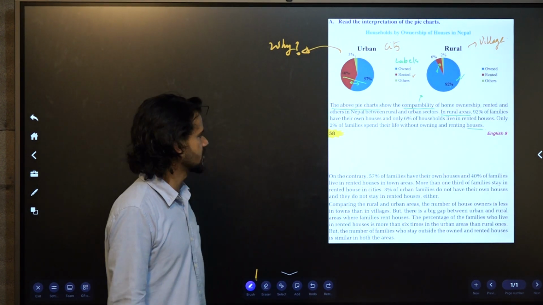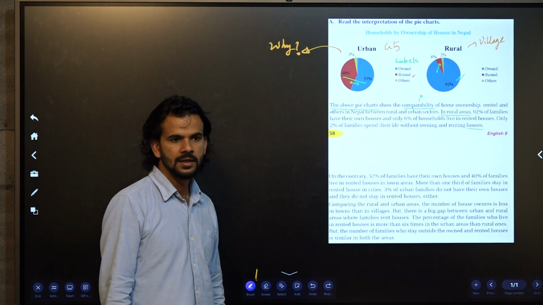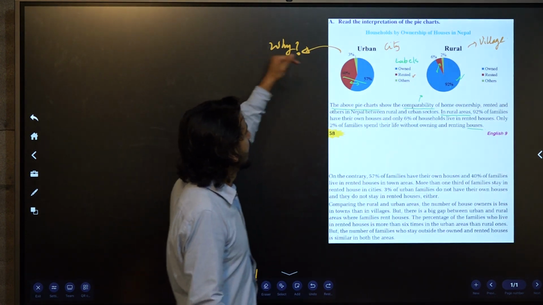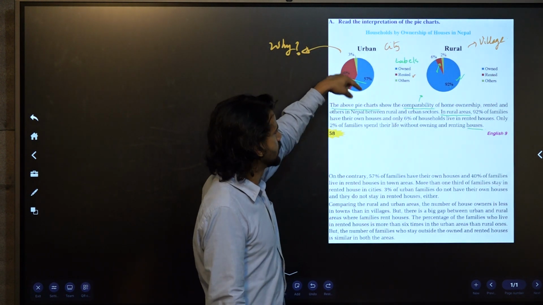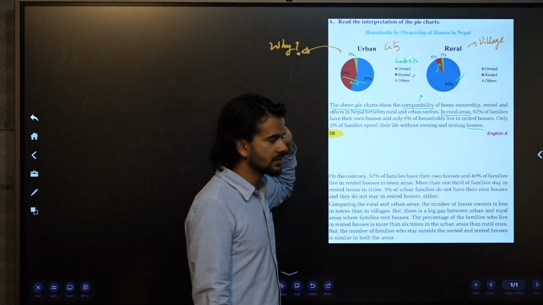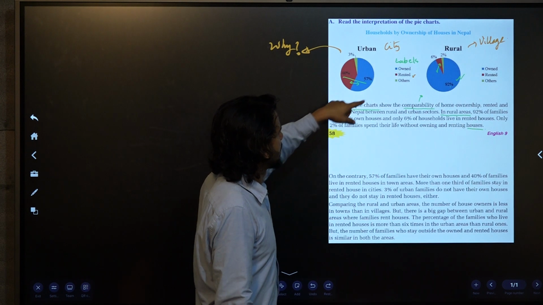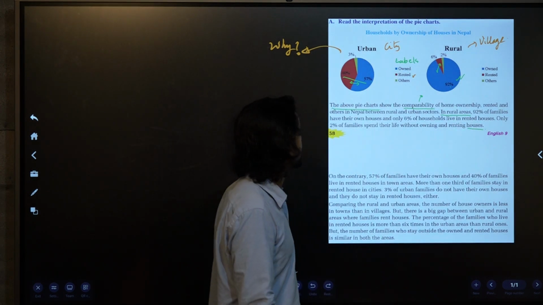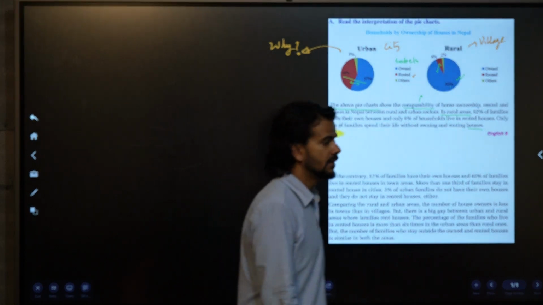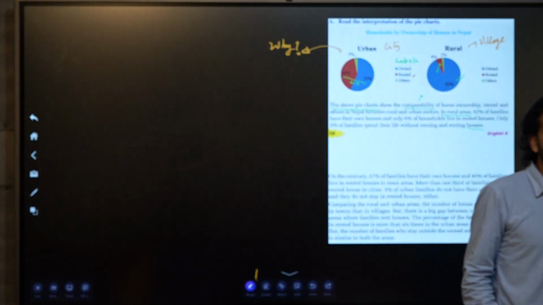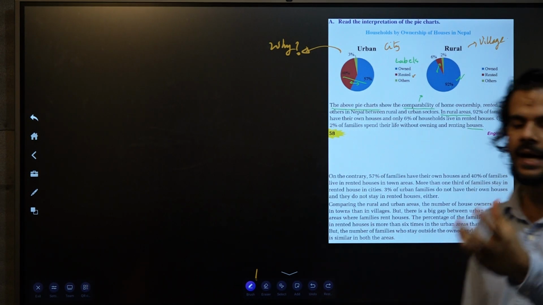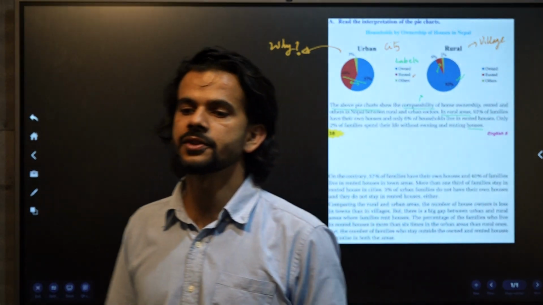So that's the first paragraph. It does not explain each and everything. 3% in the urban area do not either rent or own a house. 40% rent. 57% own a house. It does not explain like that. How is it making an interpretation? How is the interpretation done?